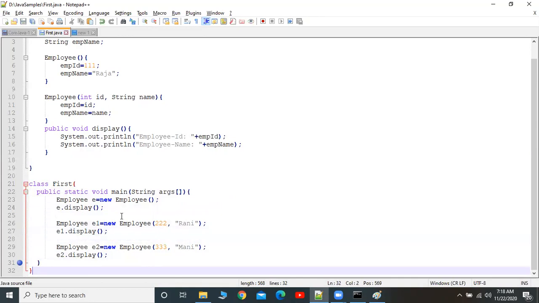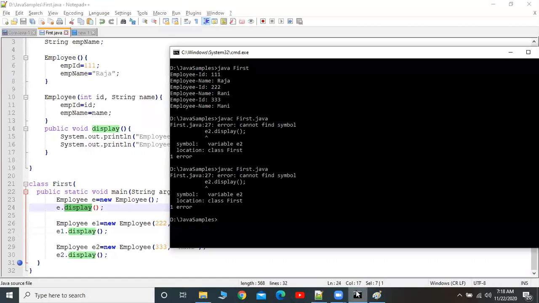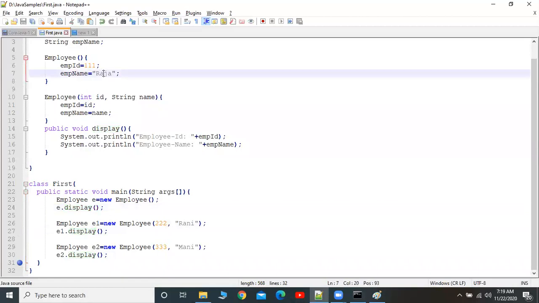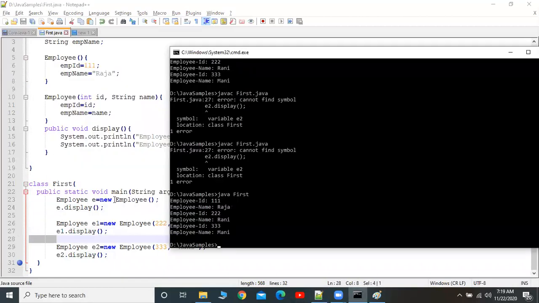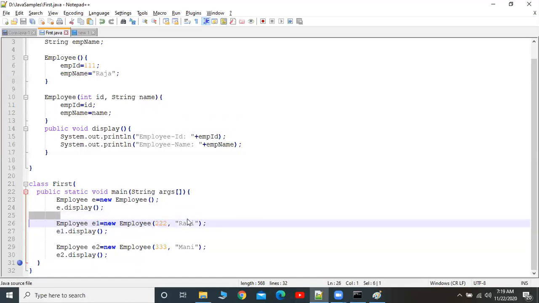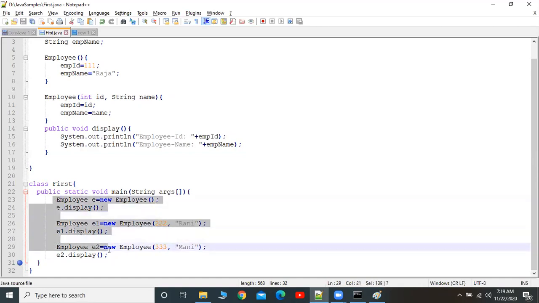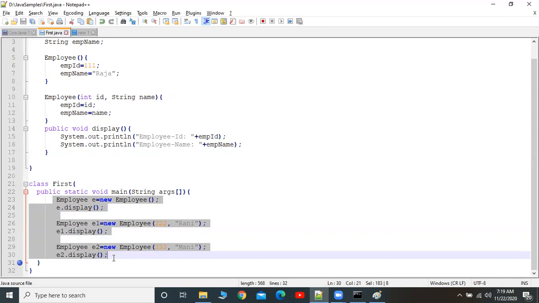Here see, when this displays, it is displaying the default values which are assigned in the zero argument constructor, 111 and Raja. This object is displaying employee ID 222 and Rani, and this object is displaying employee ID 333 and name as Money. The reason is that even though we are calling the same method again and again, that method is called based on three different objects. Remember, that is important. Then the object containing some values, those values only display.